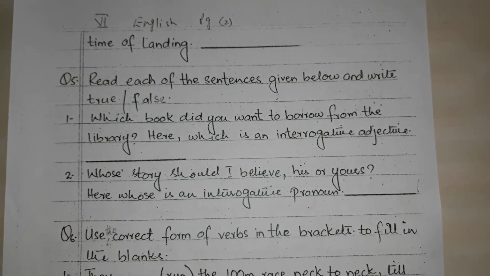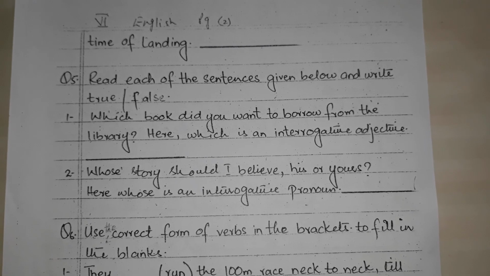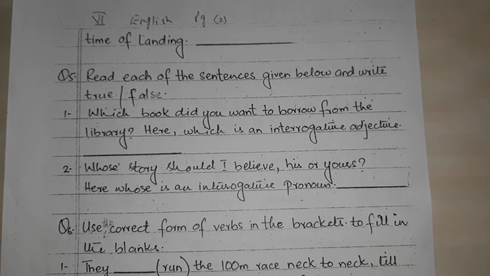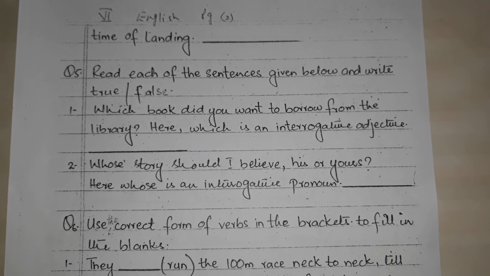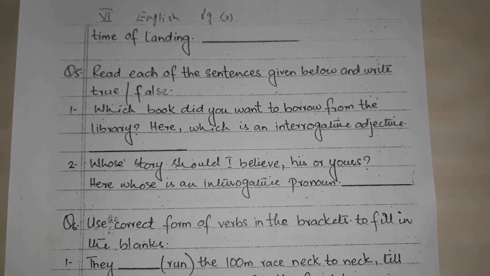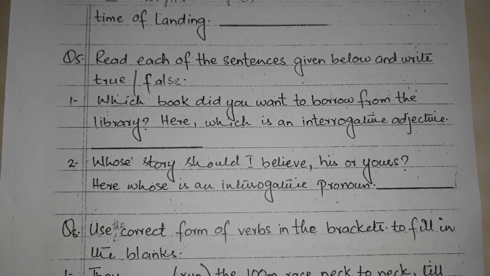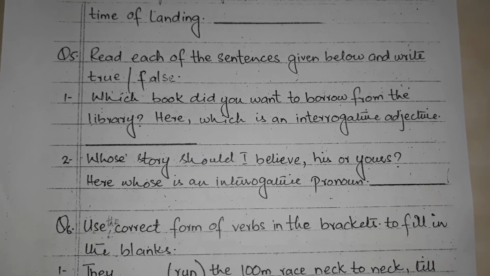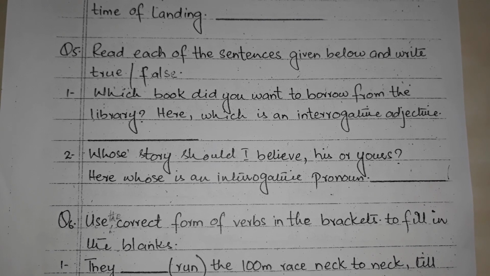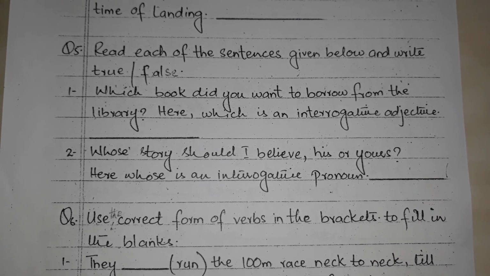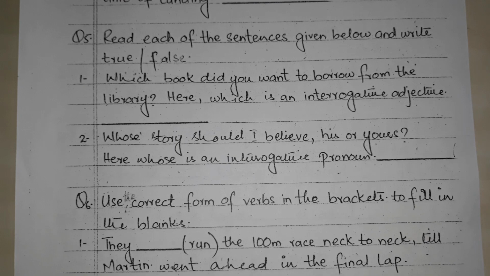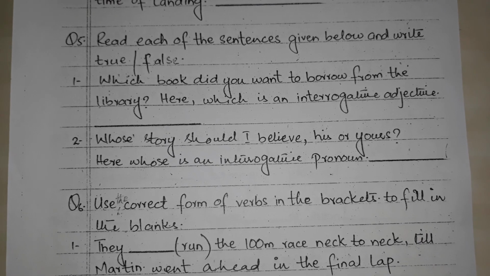Question number 5 is read each of the sentences given below and write true or false. Students, this question is taken from chapter number 8, adjectives. An adjective is a word that qualifies the noun. Students, we read different types of adjectives in this chapter. Students, here two sentences are given.